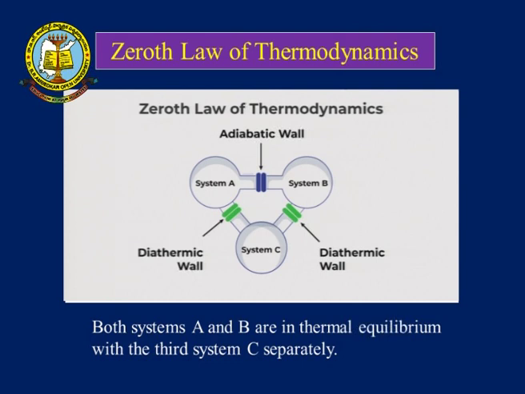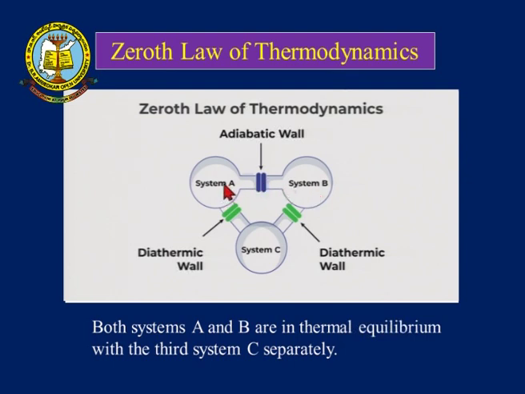In order to explain this law, we have considered three systems: system A, system B, and system C. System A and system B are separated by an adiabatic wall.